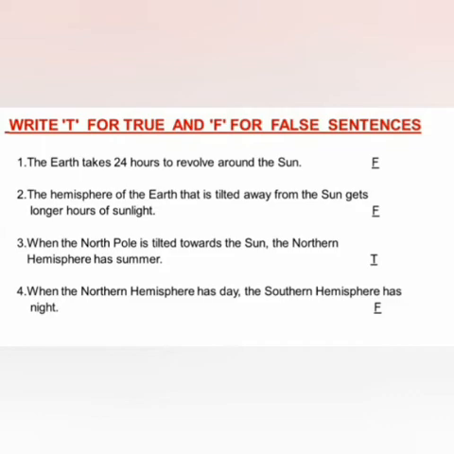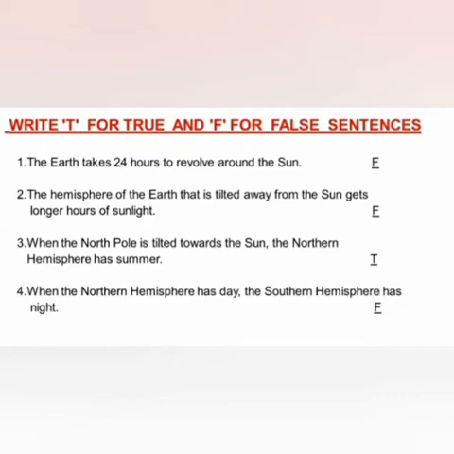Next, number 2. The hemisphere of the earth that is tilted away from the sun gets longer hours of sunlight. It is also false because the hemisphere of the earth that is tilted away from the sun gets fewer hours of sunlight. Number 3.